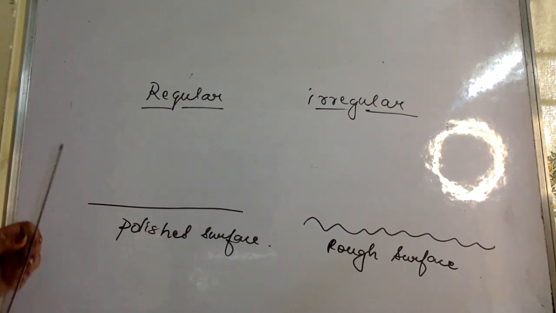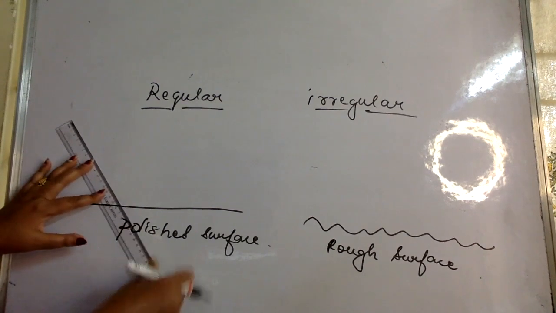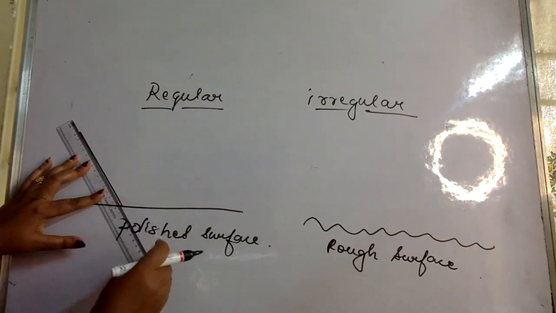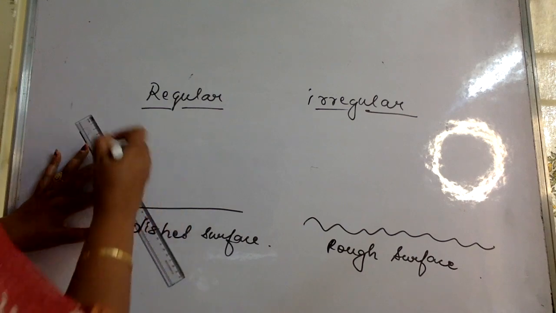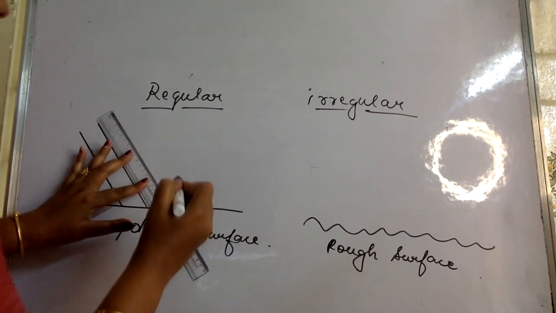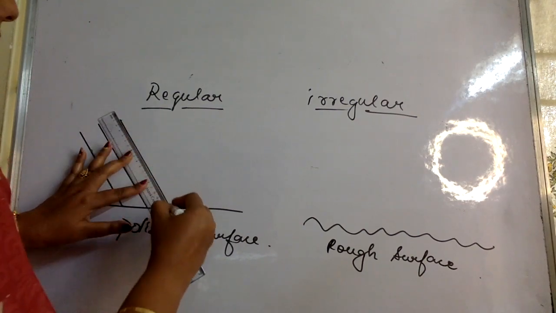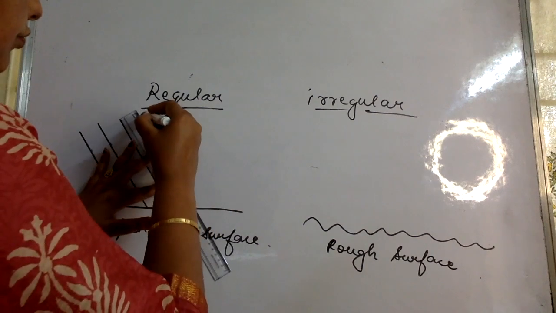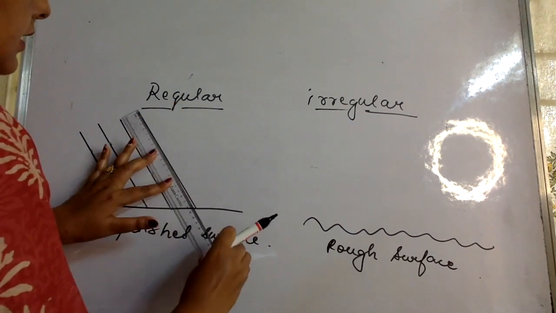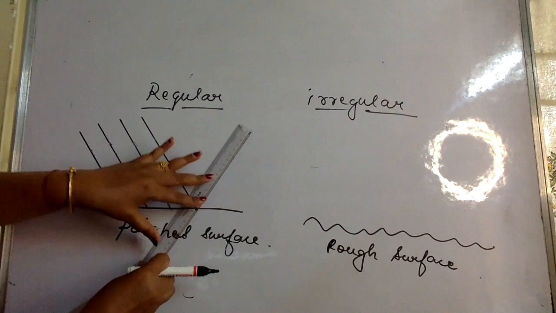Now let me draw a few incident rays. See, here I am drawing a few incident rays which are parallel to one another, and then the reflected rays will go like this.